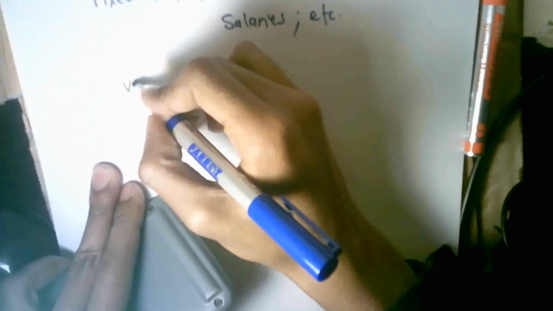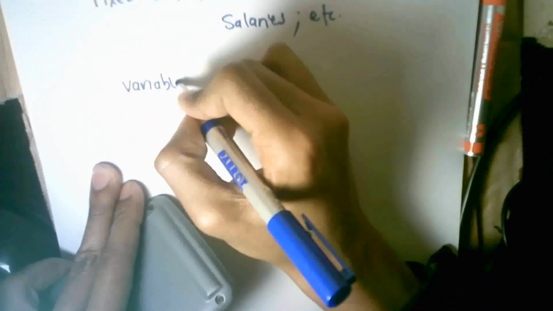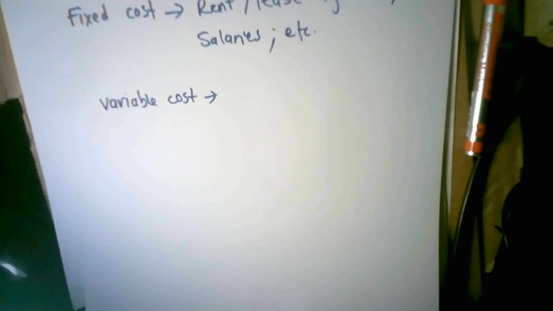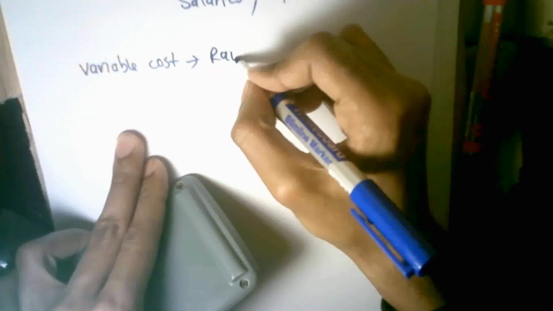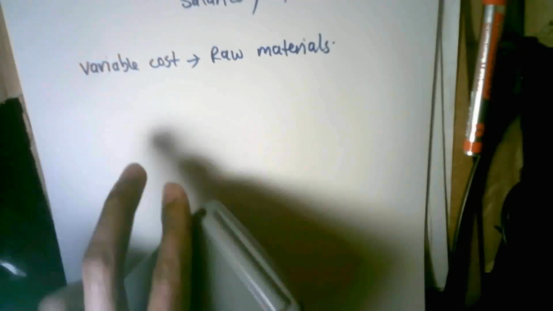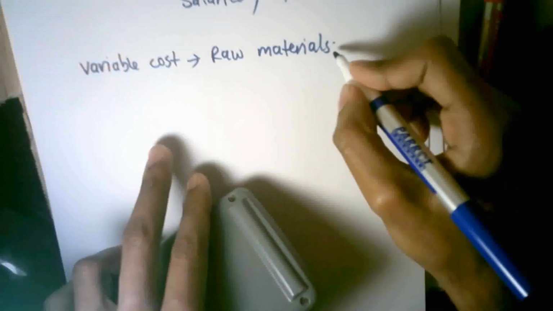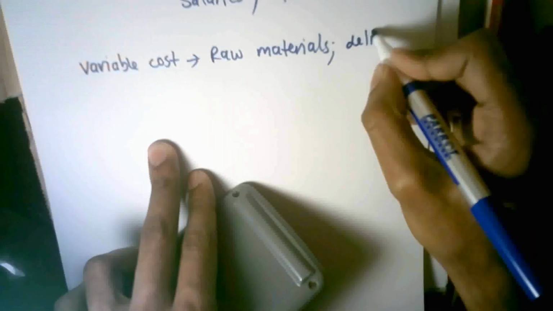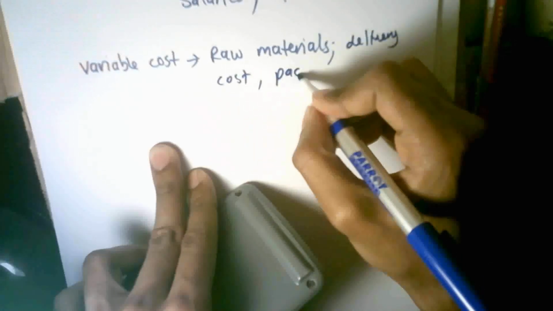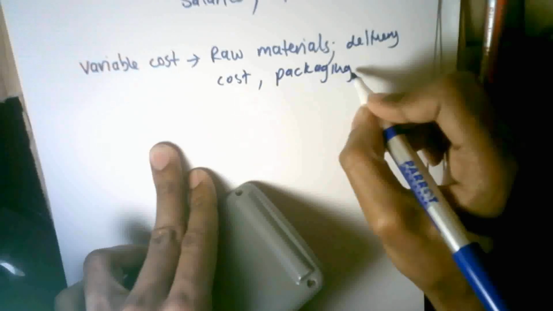Then your business also has variable costs. As the name suggests, these are the costs that vary. The more of a product I produce, the more I will have to pay for variable costs. Raw materials are a prime example of variable costs. There are other variable costs like delivery costs, packaging, and I'm just going to put etc. for now because there are other examples as well.